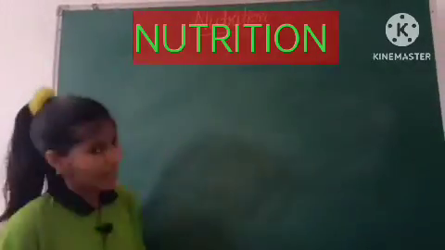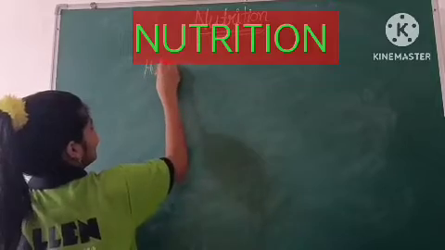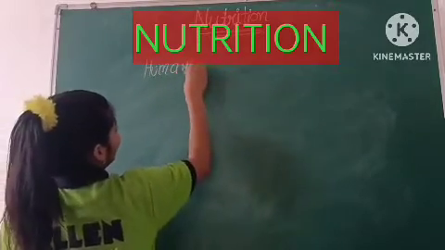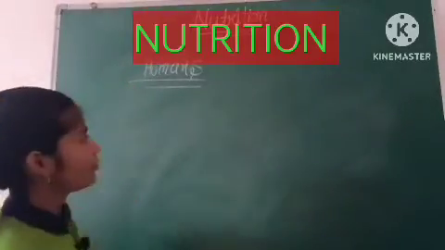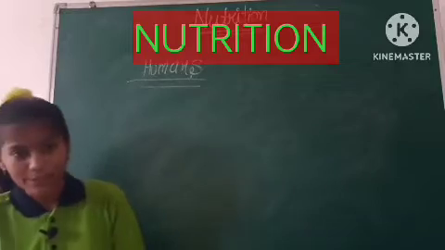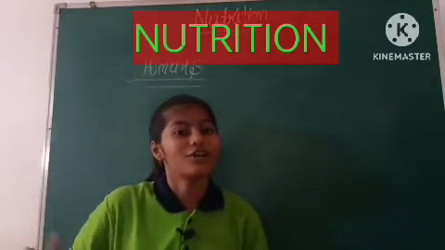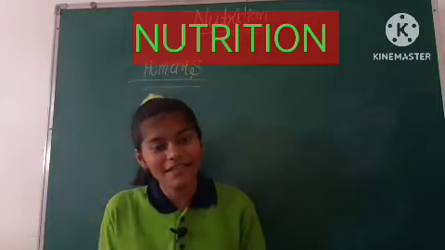In nutrition in animals, we have the example of humans. Right? We are humans. Humans are animals. So in humans, we have the alimentary canal. Now let me first explain, because in the next lecture we are going to discuss in detail how nutrition takes place in humans.